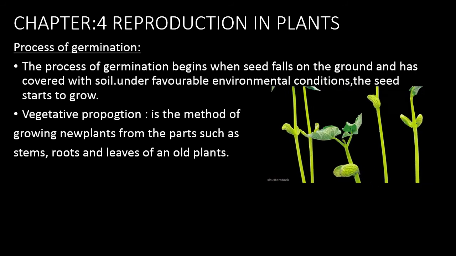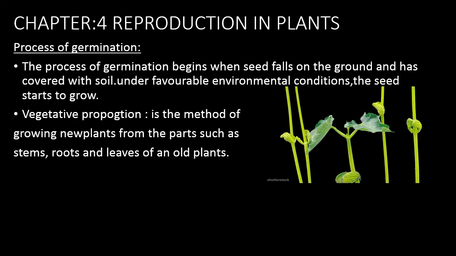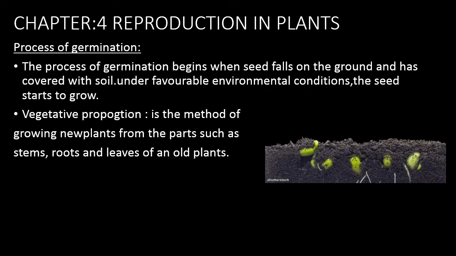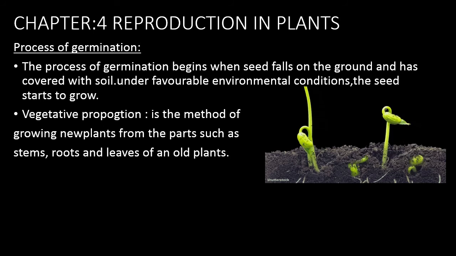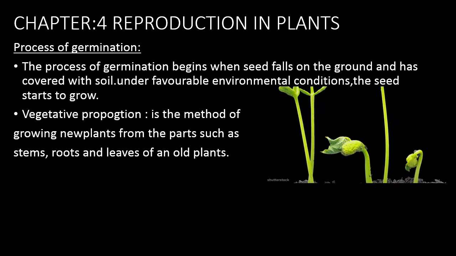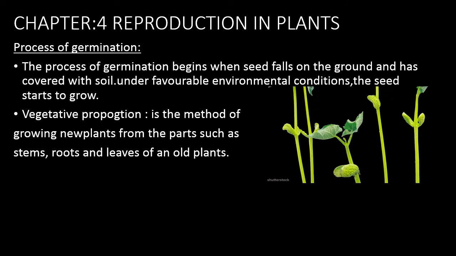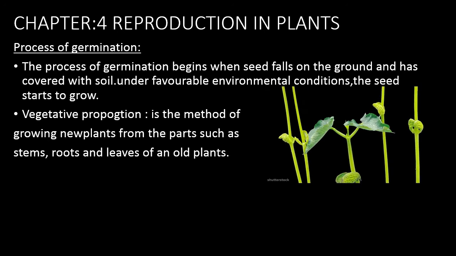Children, reproduction also takes place without seeds. That is said to be vegetative propagation. Vegetative propagation is the method of growing a new plant from parts such as the stem, roots or leaves of an old plant.